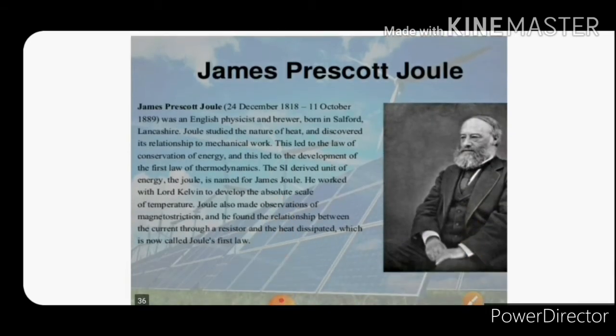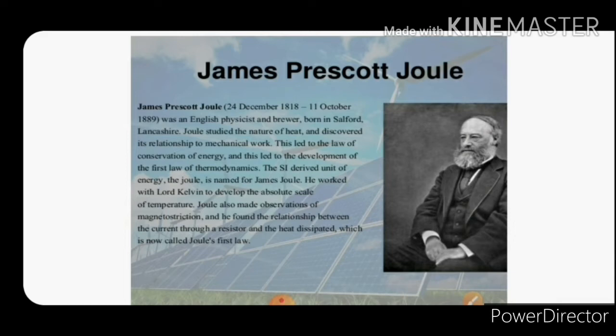First of all, James Prescott Joule explained the heating effect of electric current. James Prescott Joule, an English physicist, was born in Salford, and he studied the nature of heat and discovered its relationship to mechanical work. This led to the law of conservation of energy and to the development of the first law of thermodynamics.